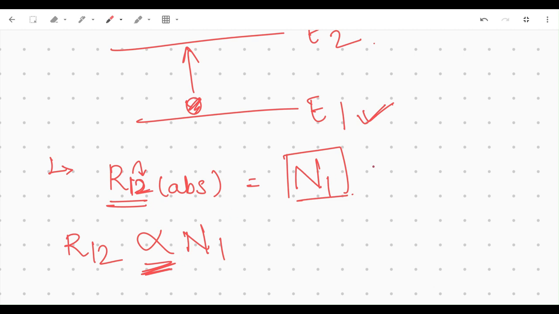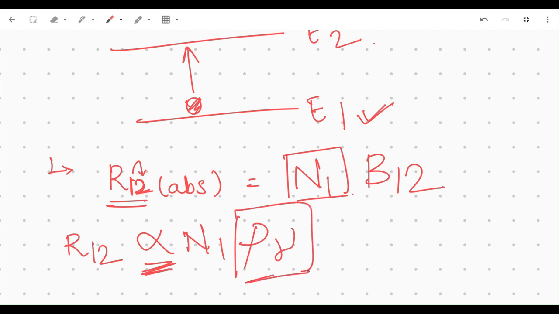That proportionality constant is B12, Einstein's coefficient. There's also one more factor called rho nu. This rho nu is there because absorption is stimulated, which means it depends on the energy density of the incident radiation, and rho nu is the energy density of the incident radiation. B12 stands for stimulation, from 1 to 2. B stands for stimulated, and A stands for spontaneous.